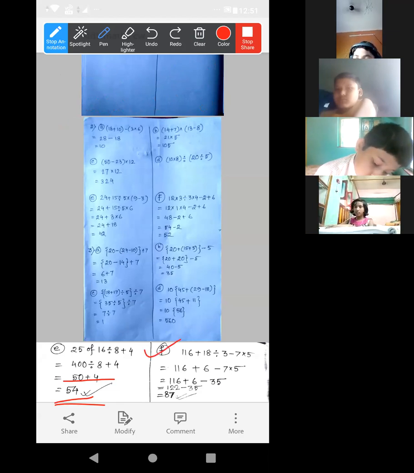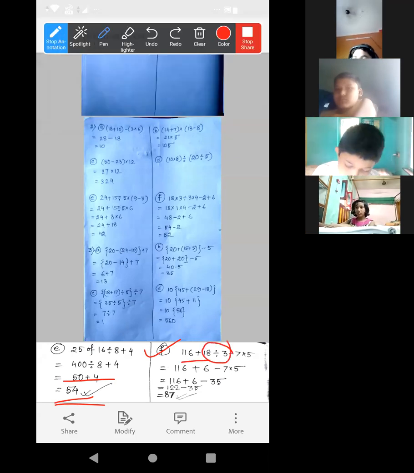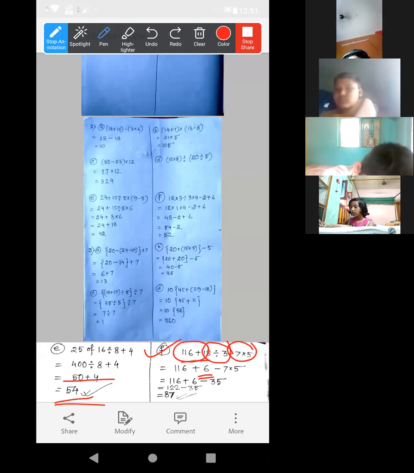Number F. 116 plus 18 divided by 3. First, this division we have to do. 18 divided by 3, this will be 6. Okay. Then the other signs will remain as they are. Minus 7 into 5. Up to the second line done.